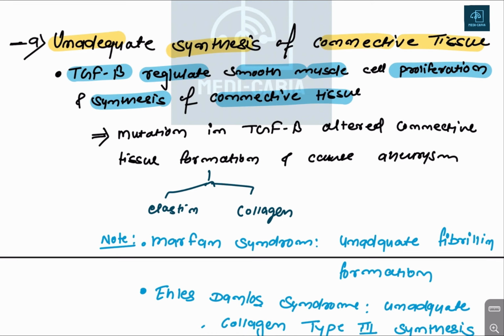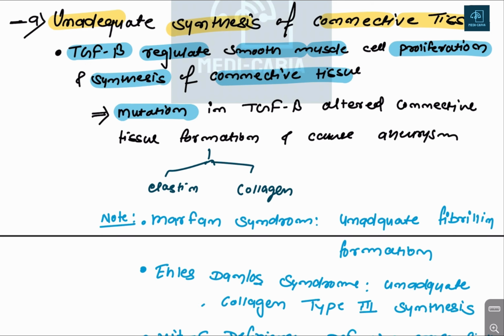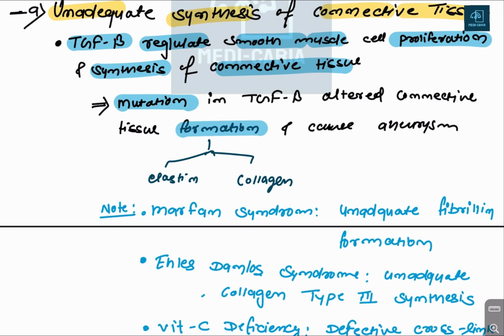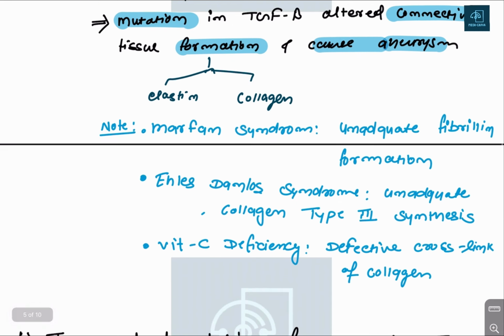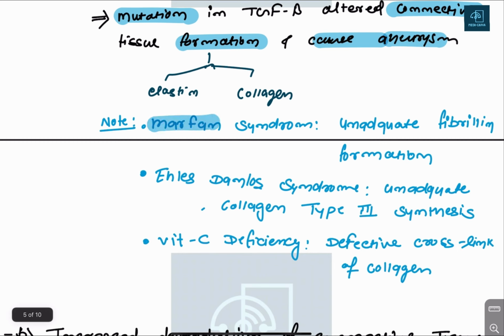So there will be a mutation that can alter the formation of the connective tissue and cause the aneurysm. There is an example like Marfan syndrome. What happens in Marfan syndrome? There is an inadequate fibrillin synthesis. So this is the main cause.